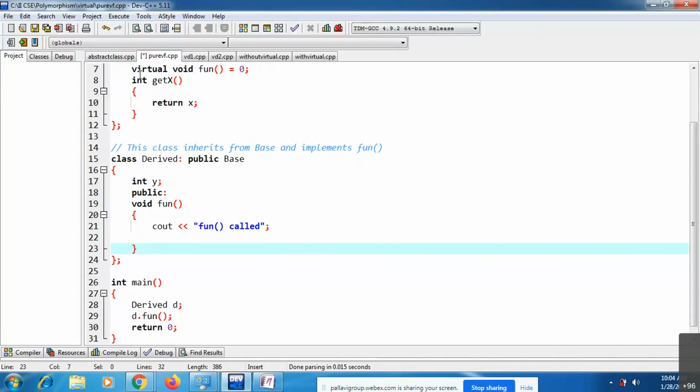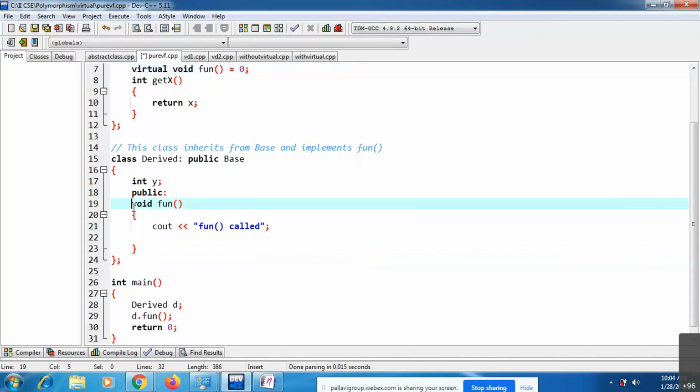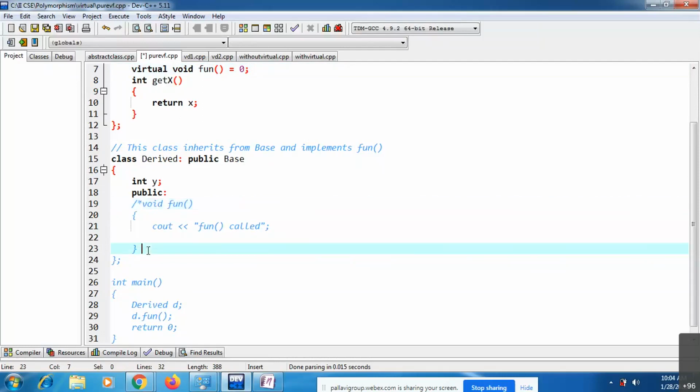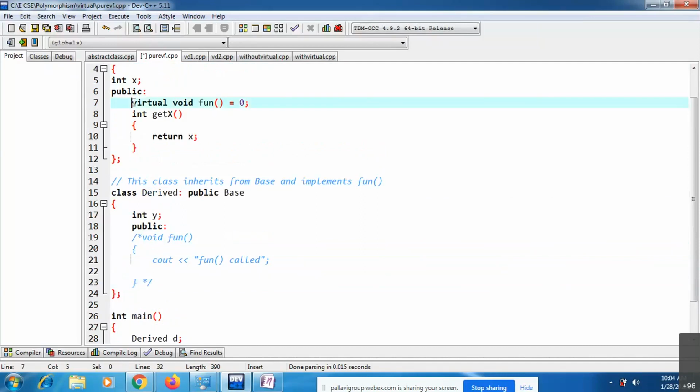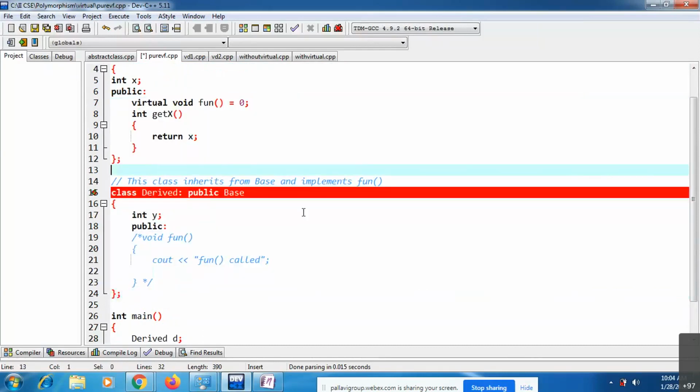Suppose I do not override this pure virtual function, I'm just commenting it out. What happens is that this derived class also will become abstract.